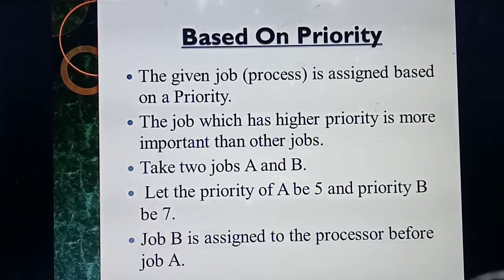Job B will get executed first. Once process B is complete, then only it will move to job A. Understood? So what do you mean by based on priority? Each and every process has some priority. The process with higher priority will get executed first, and the one with the lowest priority will get executed next. Understood?